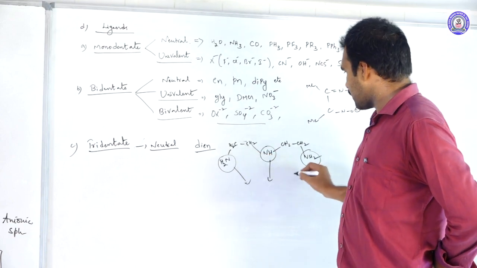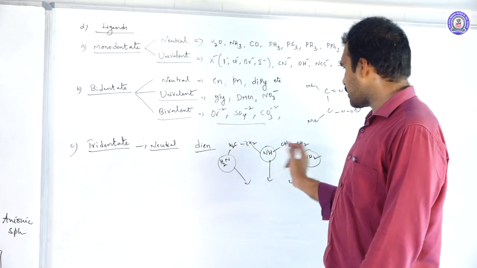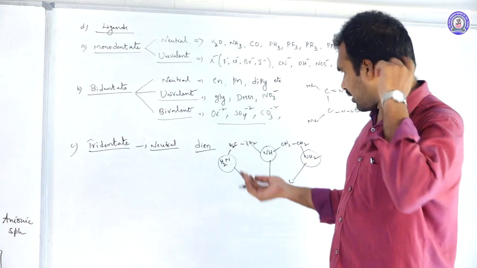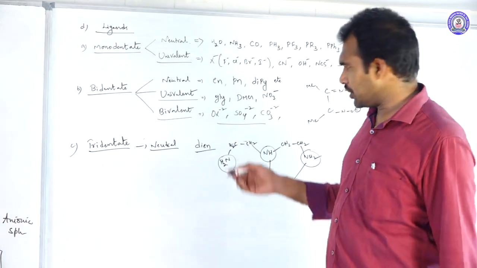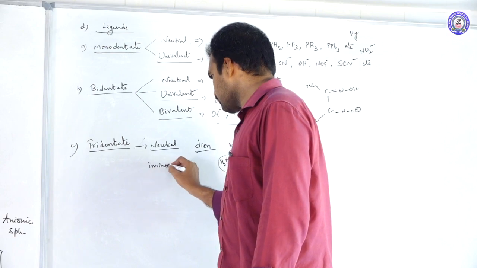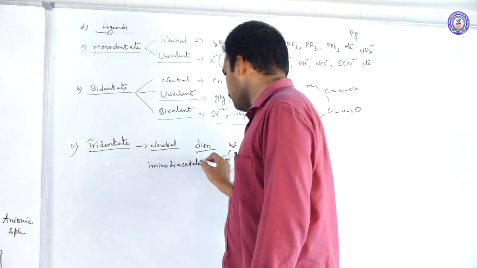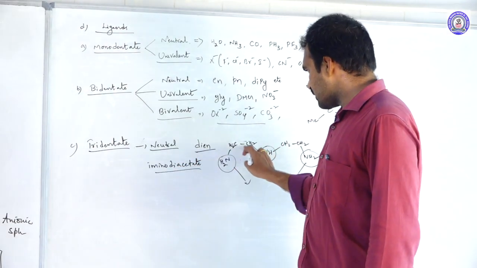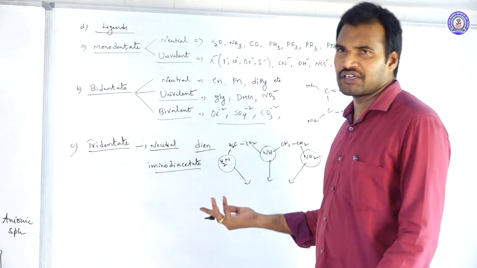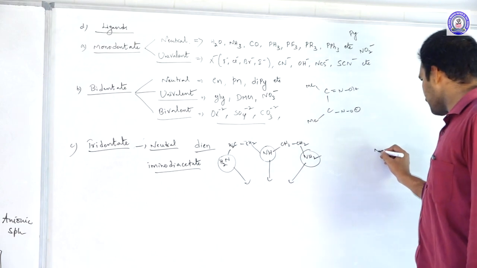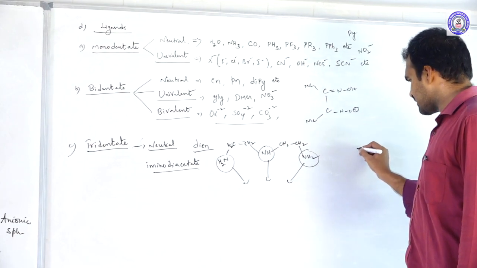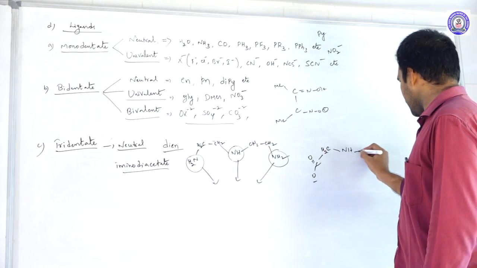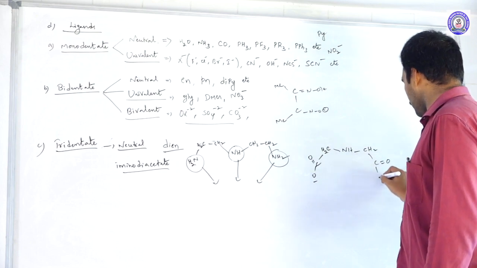All may donate electrons. What is the total number of donating sites? 3 donating sites. So this is an example for tridentate ligands. And one more example, iminodiacetate, we can also use. Iminodiacetate means in place of CH2 NH2, an acetate group will come. So here I am drawing NH, acetate group CH2 CO minus and CH2 CO minus.